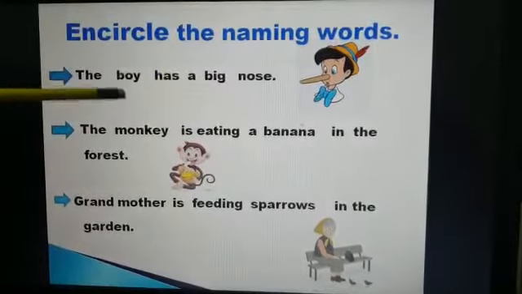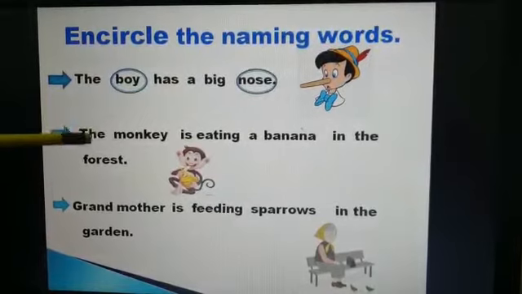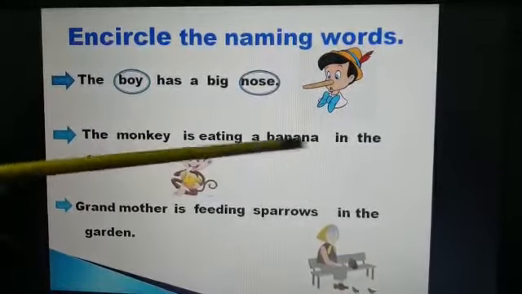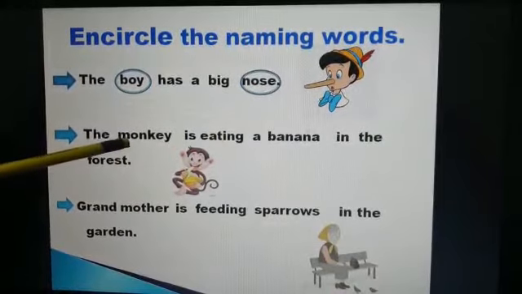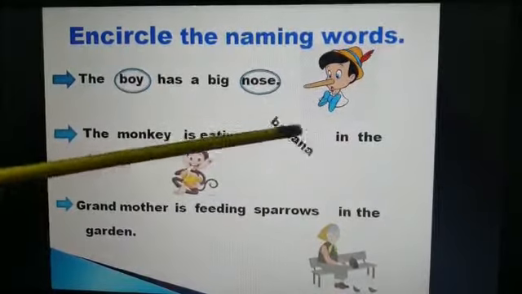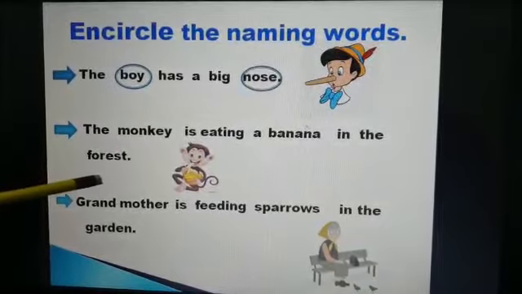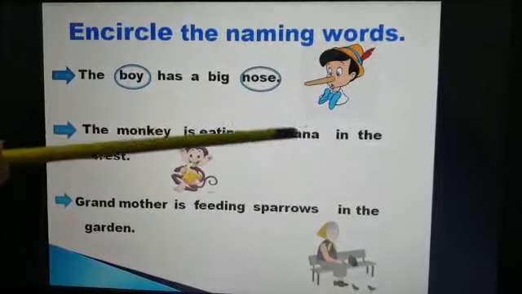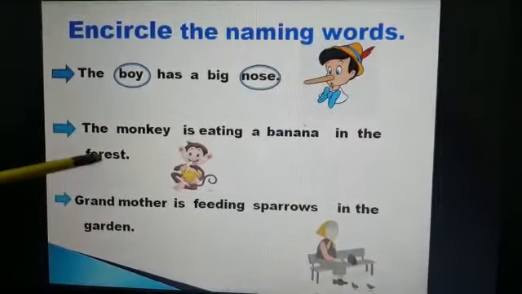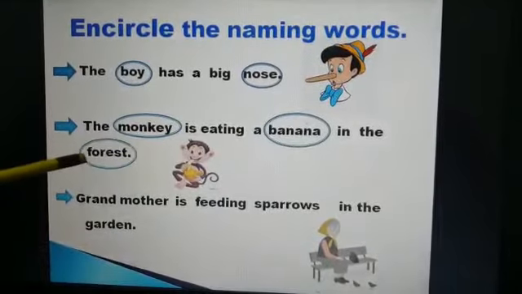So we will encircle boy and nose. Now next sentence, the monkey is eating a banana in the forest. In this sentence, monkey is an animal. Alright, so monkey is a naming word. Banana is a thing. And forest is a place. So, animal, thing, and place, all these are naming words. So, encircle monkey, encircle banana, and encircle forest.